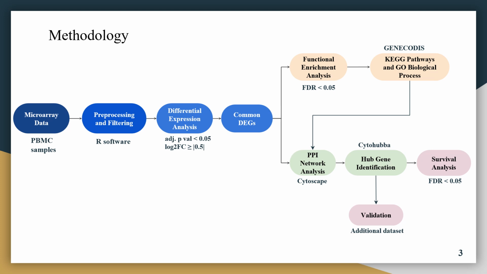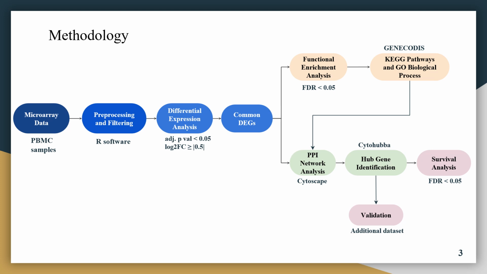So coming to the methodology part, we first collected the microarray data from the PBMC samples of patients as well as healthy individuals. Then we processed and filtered that data in our software. Then we performed the differential expression analysis, and then we found the common differentially expressed genes. The FDR threshold was 0.05, and for the log FC value it was 0.5.